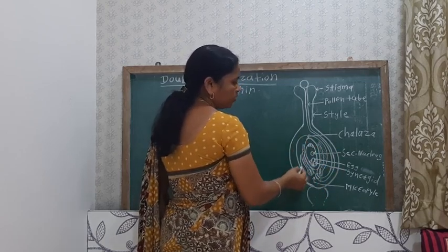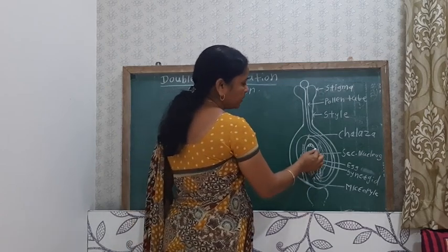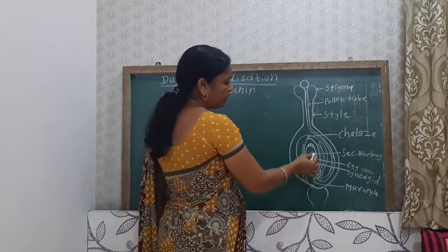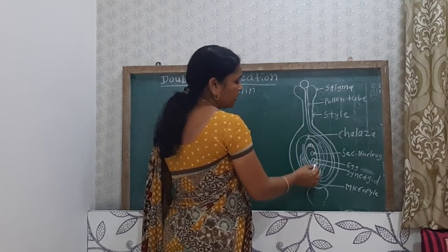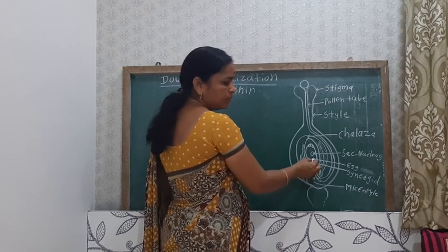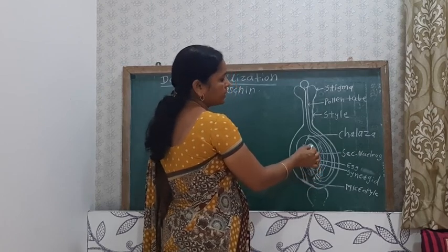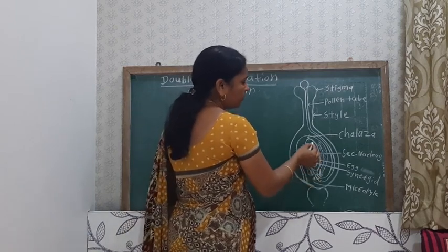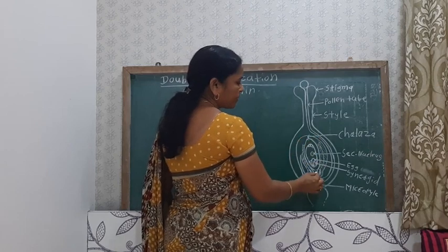Here is the anatropous ovule. We have seen the structure of the anatropous ovule, where this whole structure is the embryo sac, which is the 7-celled, 8-nucleated embryo sac. Here is the micropylar end, here is the chalazal end. At the micropylar end there is the egg apparatus: the larger middle cell is the egg, and there are the 2 synergids. Then here is the secondary nucleus, and here are the 3 antipodal cells. This is the structure of the embryo sac. It is covered by the nucellus. This portion is the chalaza, and this is the micropyle.